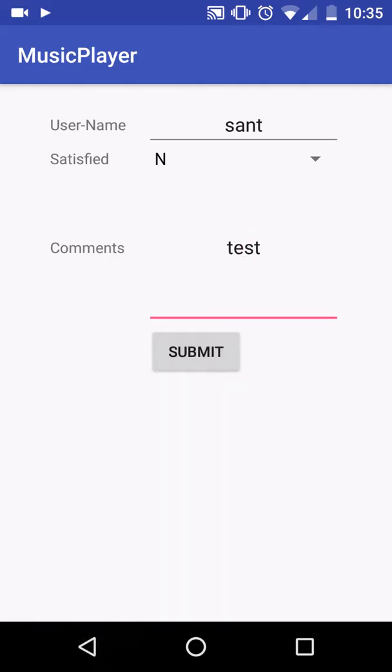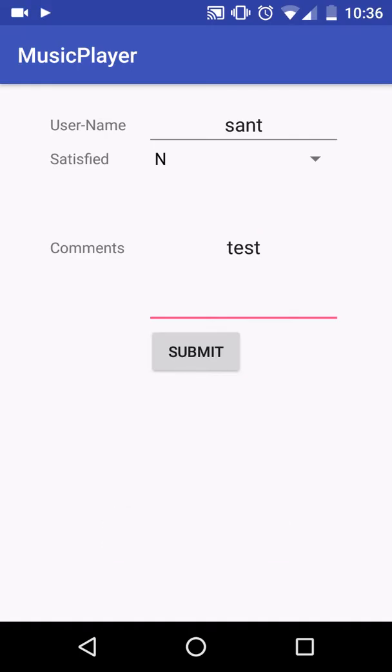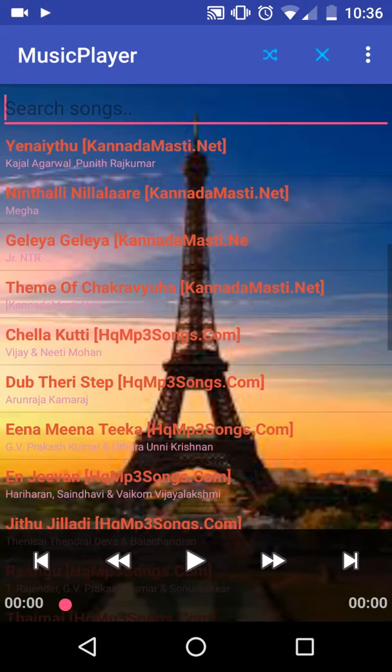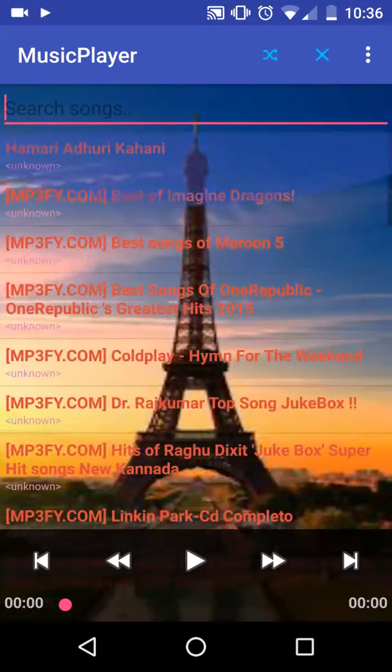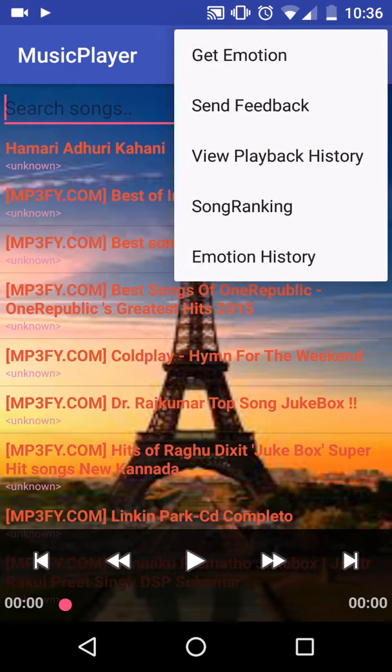Let's take the comment, submit. His feedback is recorded. We are using the service to send the feedback to the server, and then he can go back. Whenever he selects the satisfaction as no, the particular song's rank gets decreased. We have a score for each of the songs, so it reduces the score of that particular song if he's not satisfied.